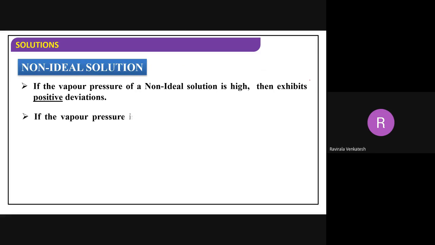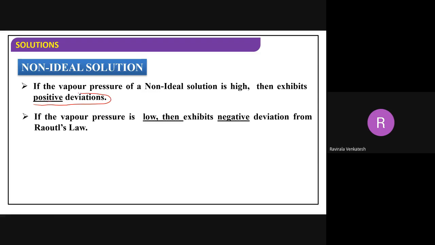Now, if the vapor pressure of a non-ideal solution is high, then it exhibits positive deviation. Then what is positive deviation? I will explain in the later slides. If vapor pressure is low, then it exhibits negative deviation. This negative and positive deviation we will get in detail in the next slides.